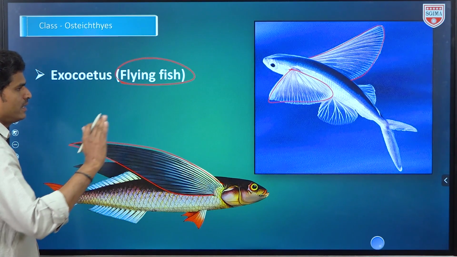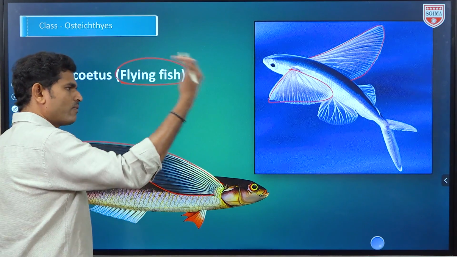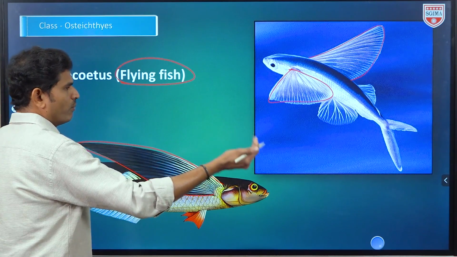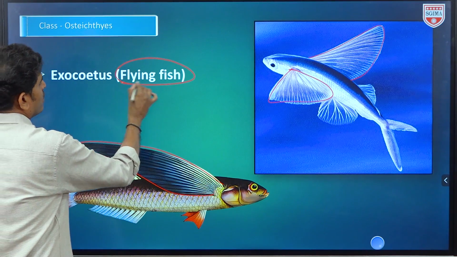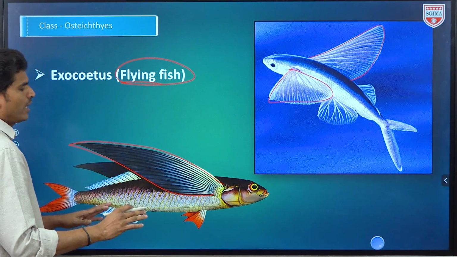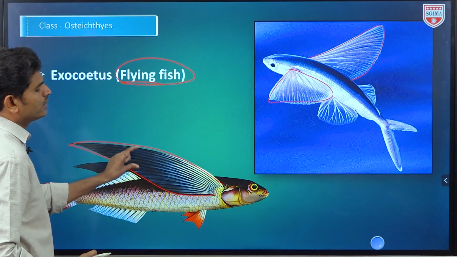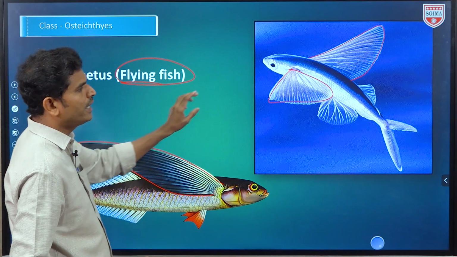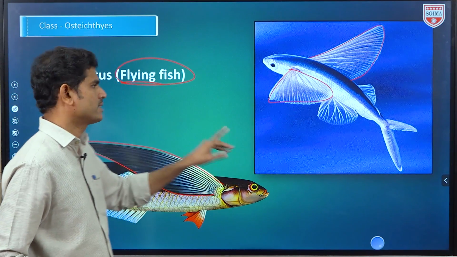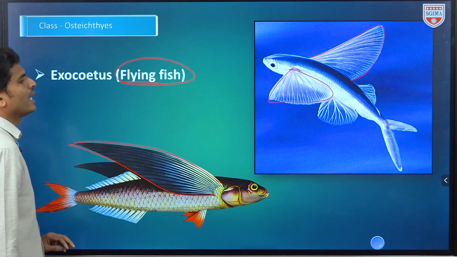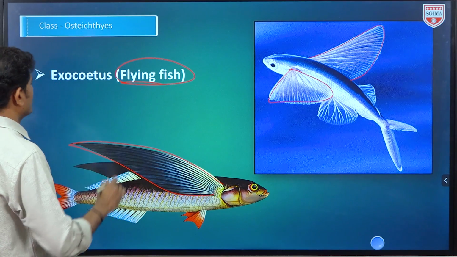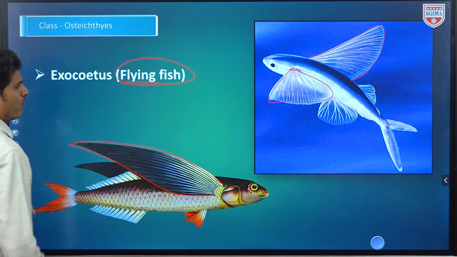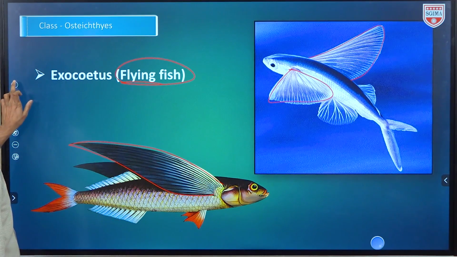Don't misunderstand that they will fly in the air up to kilometers तक. So that's why it is called a flying fish. It is able to fly with the help of these developed expanded pectoral fins. A important है, which fin will help as a wing like. So ये थोड़ा सा डिस्टेंस तक फ्लाई कर सकते हैं. That's why it is known as a flying fish. Okay, next.